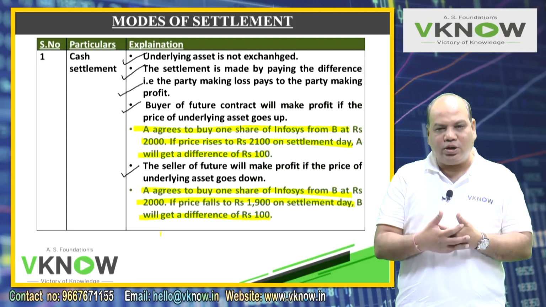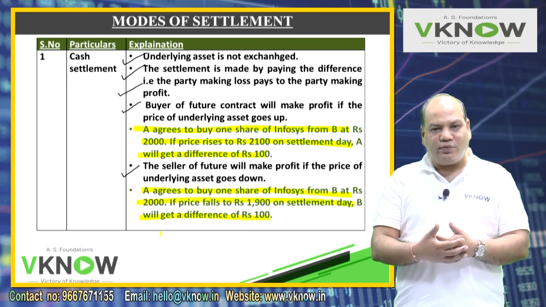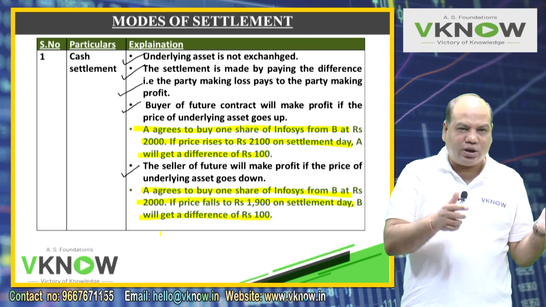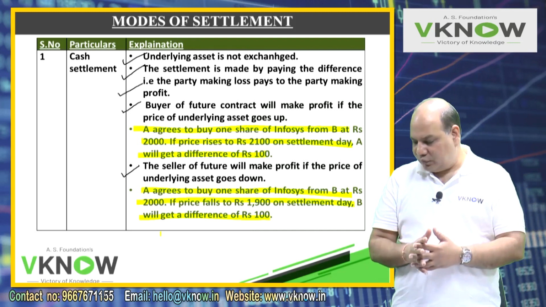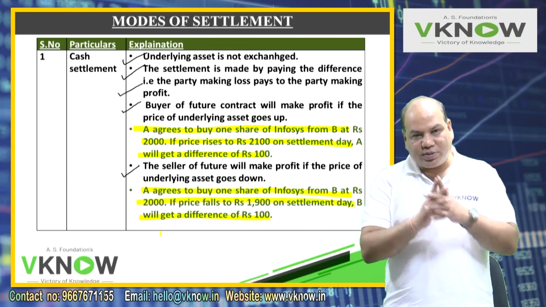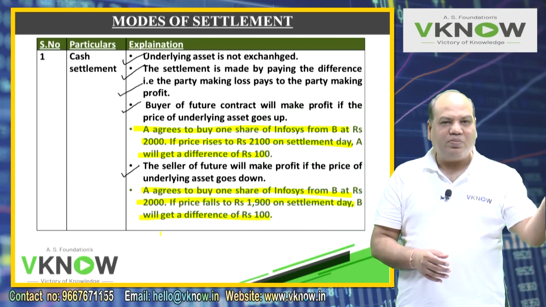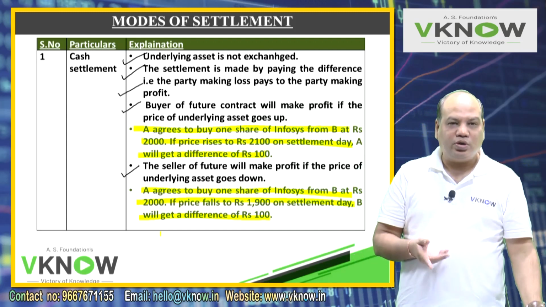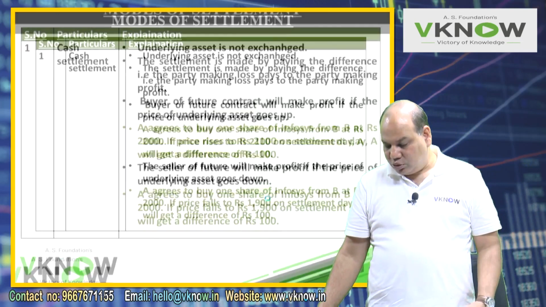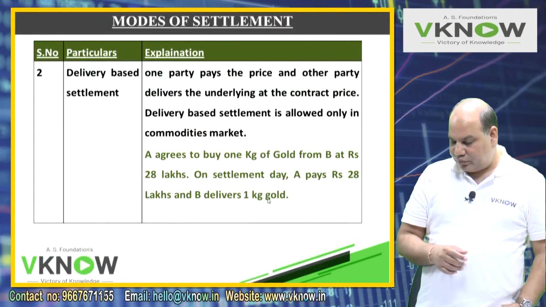So according to their level of information, the way they are processing the information, they may think that the price may either go up or the price may fall. So this time B is the winner because B's expectation was true. A was expecting price will rise, but the price has gone down. So he is the loser. A will pay a difference of 100 rupees to B. No exchange of Infosys share will take place.